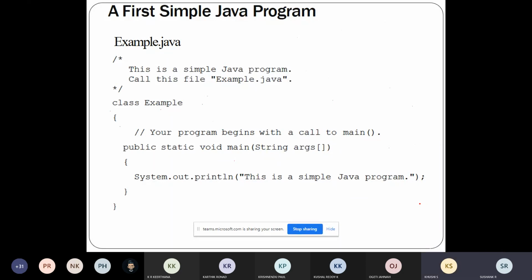Excuse me, sir. Sir, someone is removing the others in the class. Okay, I'll just check that. It will be recorded, whoever is removing. I'll check the log and rectify that. Okay, sir.